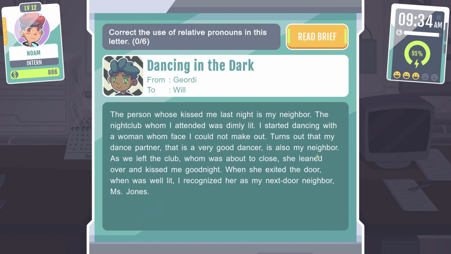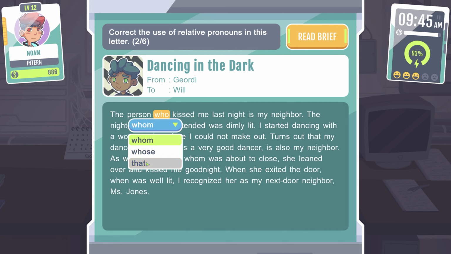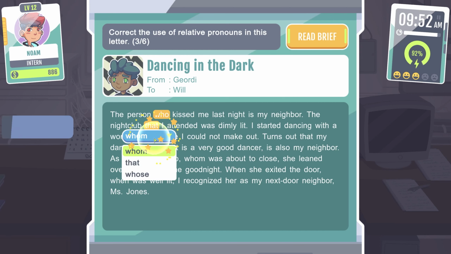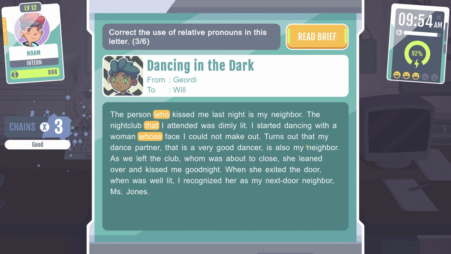Okay. Correct the use of relative pronouns in the letter. The person who kissed me last night is my neighbor. The nightclub that I attended was dimly lit. I started dancing with a woman whose face I could not make out. Turns out that my dance partner, who is a very good dancer, is also my neighbor.